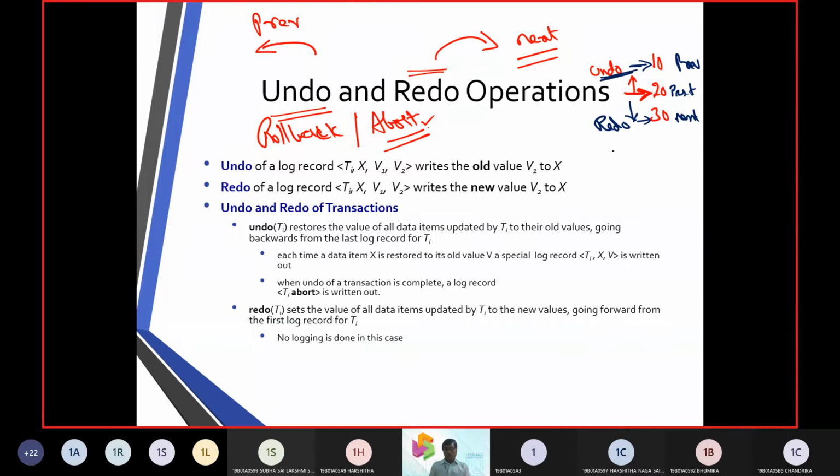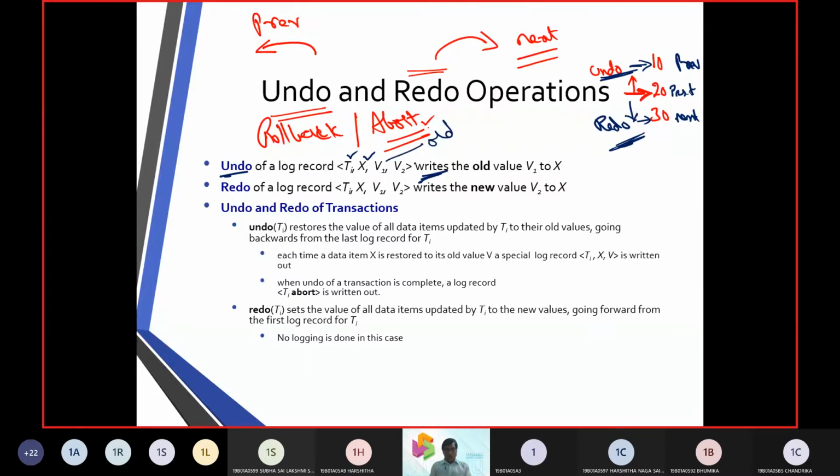So now you should understand what is undo and what is redo here. Now when I am talking about redo, it says that it contains transaction TI, R, X, and it is going to mention write, that is the first one.